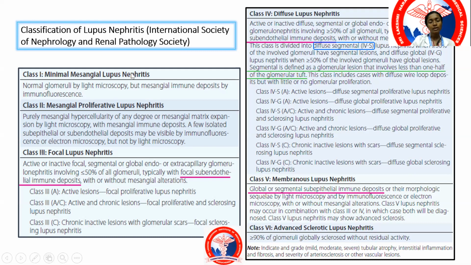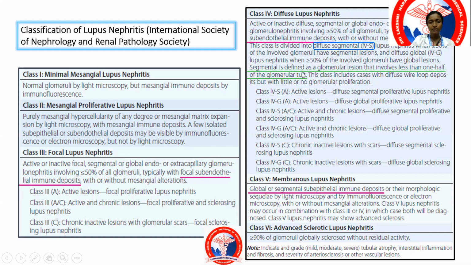This is based on the degree of inflammation that you see in the glomeruli. Class 1 is minimal mesangial lupus nephritis, where the glomeruli appear normal by light microscopy, but there are mesangial immune deposits seen only by immunofluorescence microscopy. Then you have class 2, mesangial proliferative, where you see the mesangial immune deposits under light microscopy, and there can be isolated subepithelial or subendothelial deposits visualized by immunofluorescence microscopy or by electron microscopy.